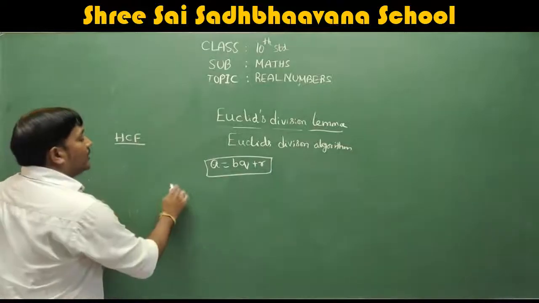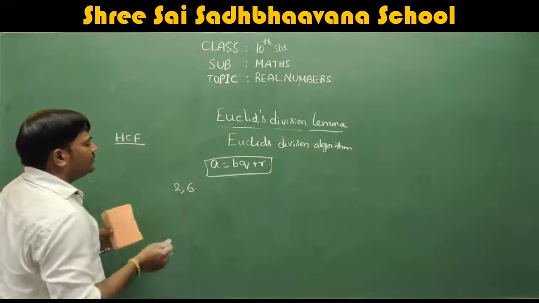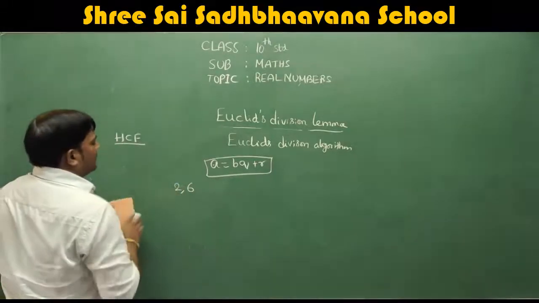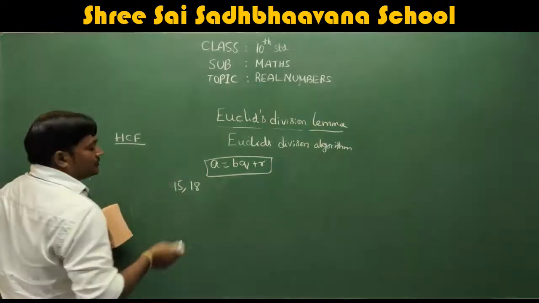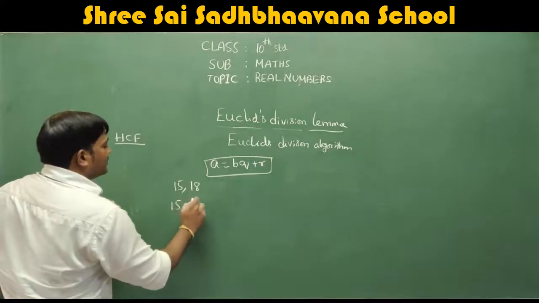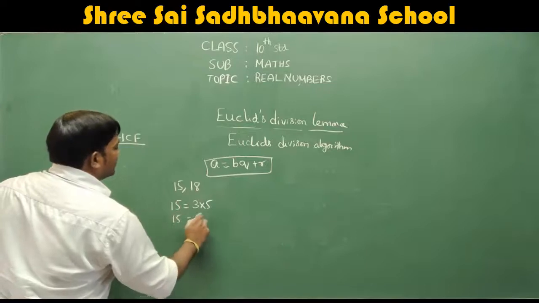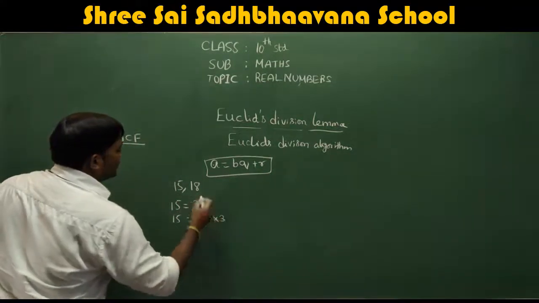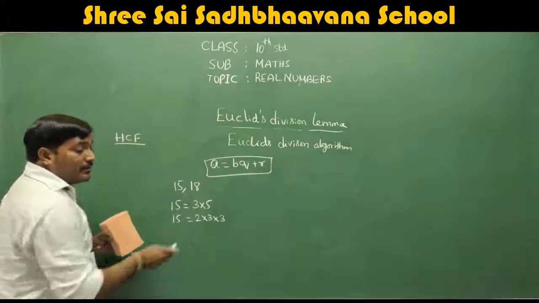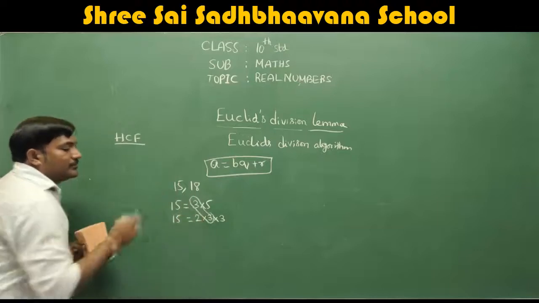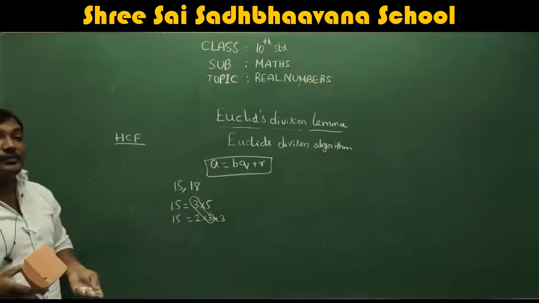Let me take one more example. We'll take 15 comma 18. 15 can be written as 3 into 5. 18 can be written as 2 into 3 into 3. In these two terms, tell me which is common. You can easily tell 3 is the common. So that is actually what we did. We just wrote 15 and 18 in terms of prime factors.